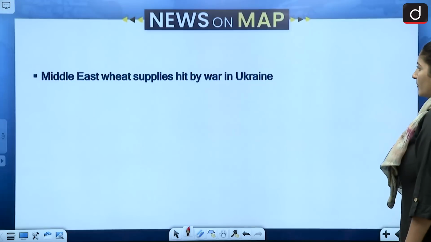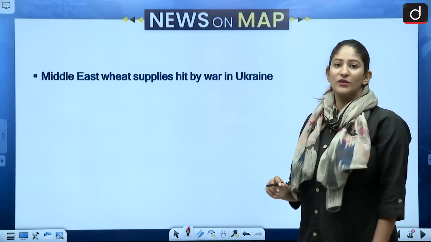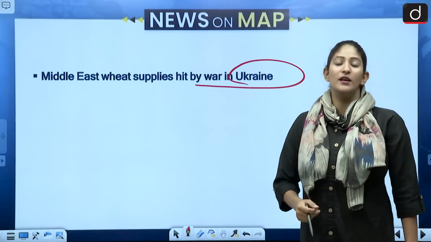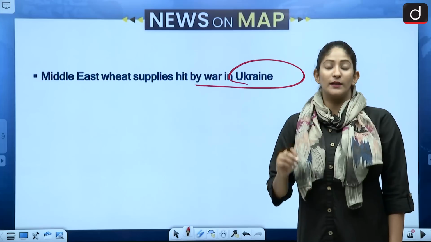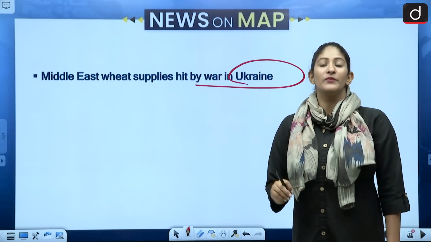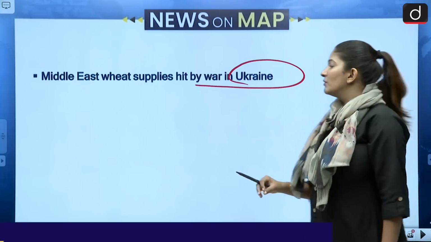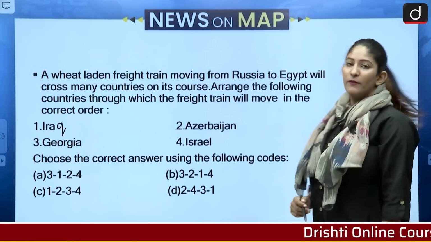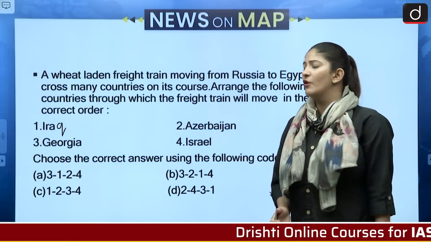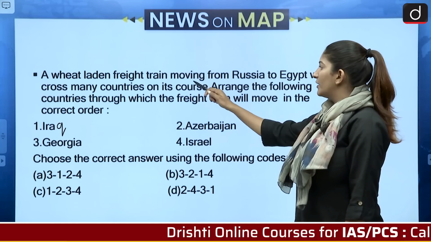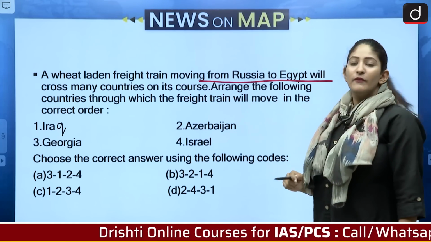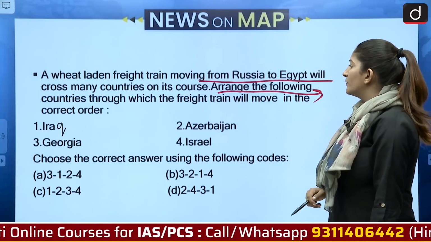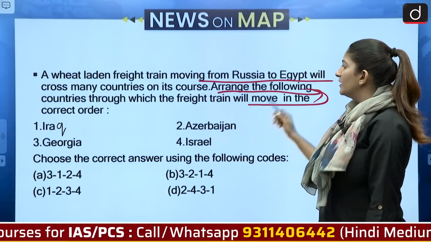Moving on, the next set of news is with respect to the Middle East. Wheat supplies have been hit by the war in Ukraine, because Ukraine and Russia hold a lot of volume in terms of trade, specifically export of wheat. So that has happened for many countries in the region of Asia, Eurasia. A wheat-laden freight train moving from Russia to Egypt will cross many countries on its course. We have to arrange the following countries through which the freight train will move in the correct order.